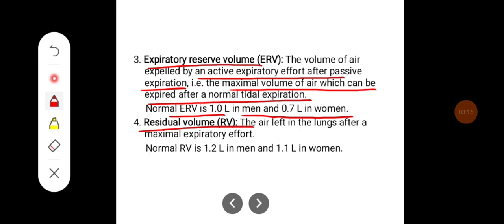Residual volume, RV, the air left in the lungs after a maximal expiratory effort. The normal residual volume is 1.2 liters in men and 1.1 liter in women.